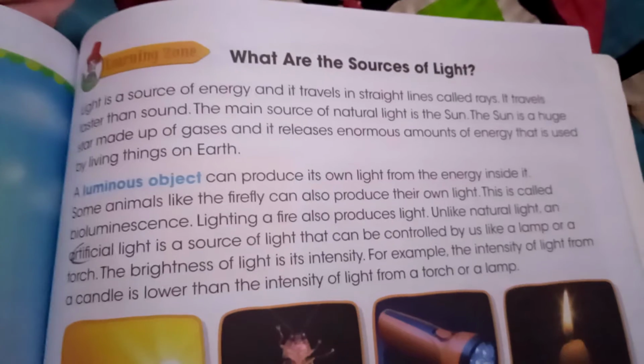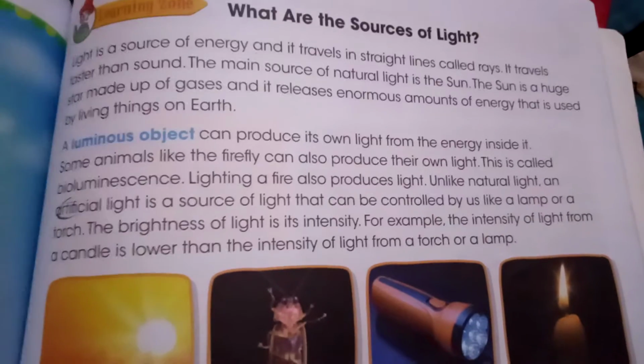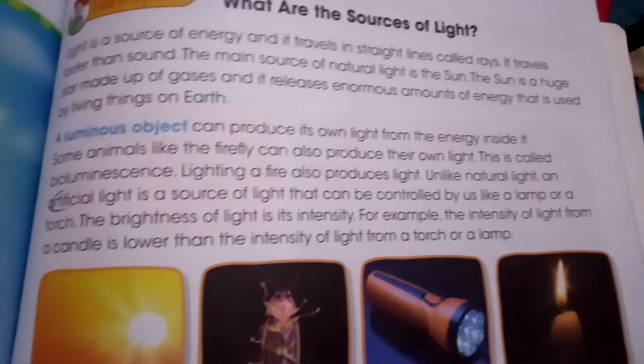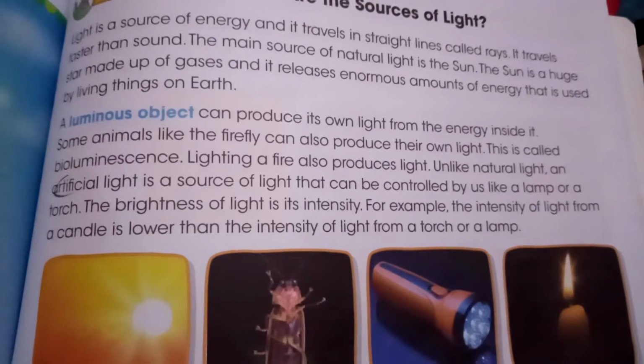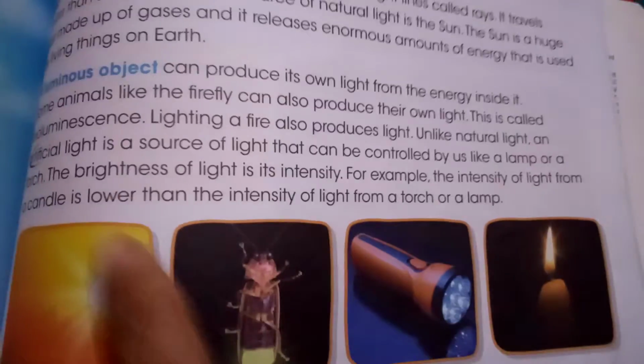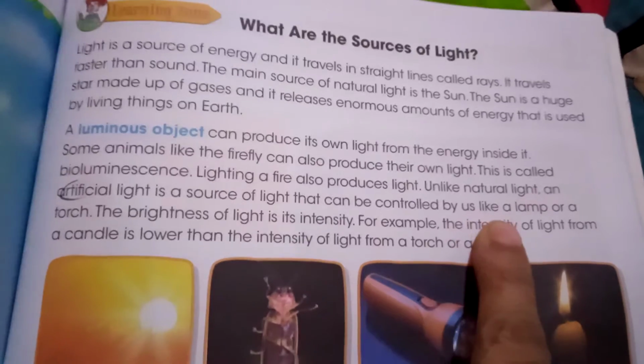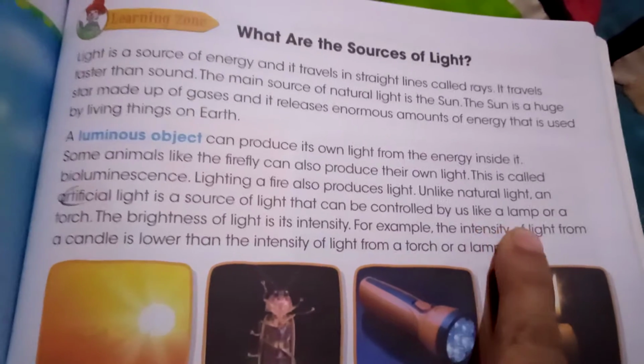So I asked them what do you mean by the source of light, and then we discussed natural and artificial. What is natural light, what is artificial light? So natural light is the sun and the stars, and the artificial light definition lies here. It's a source of light that can be controlled by us. It is made by man, like a lamp, torch, etc.